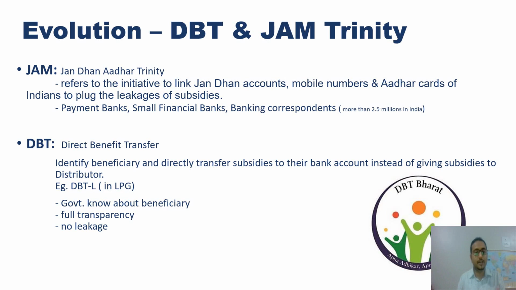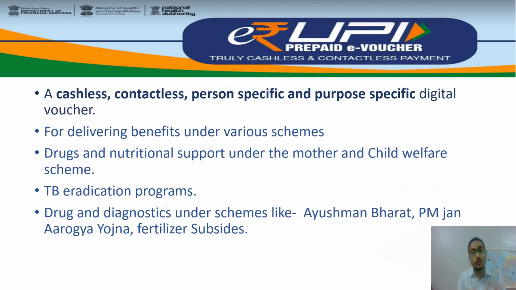Now the Jan Dhan Aadhaar Mobile Trinity is the initiative to link the Jan Dhan bank accounts to mobile numbers and Aadhaar cards of these beneficiaries to plug the leakage of the subsidies. And payment banks, small finance banks and banking correspondents are all helping the government in this. Now we can easily understand the system of e-rupee.